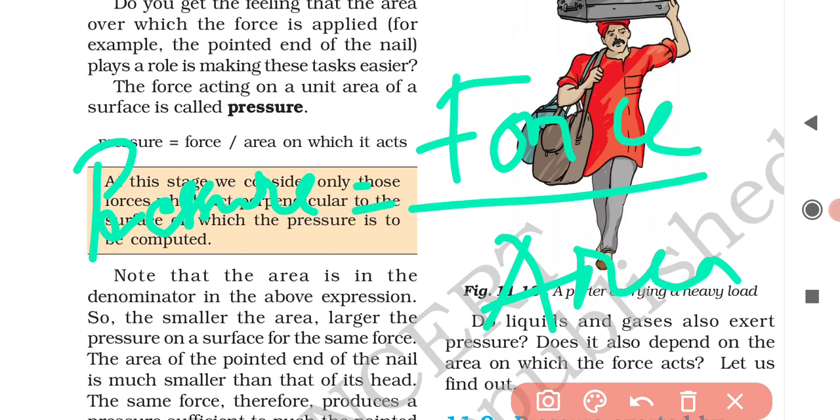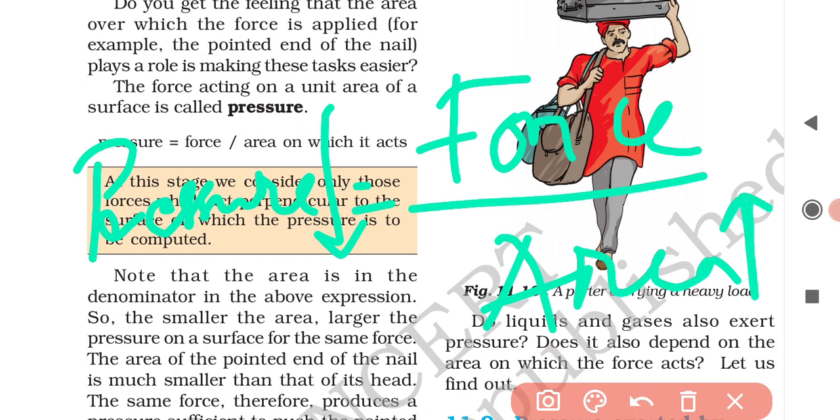So if the area is larger, then the pressure acting on the object is lesser with the same force. If we are comparing two situations, in the first situation the force is acting on a larger area, then the pressure will be less.